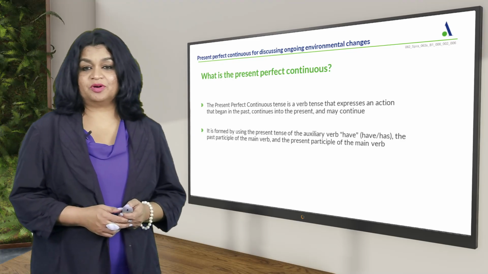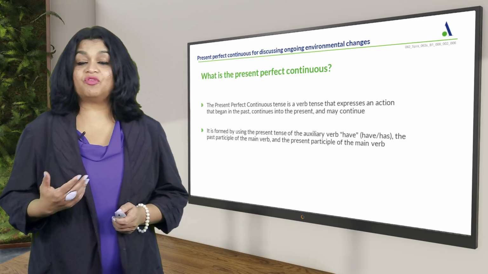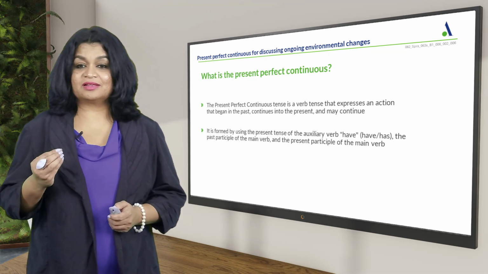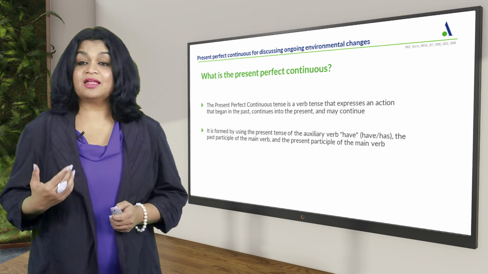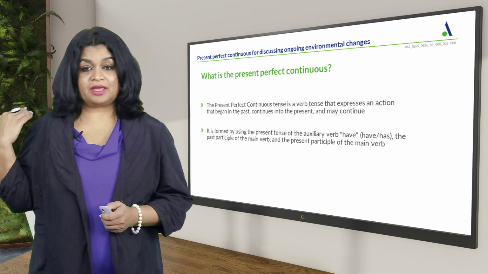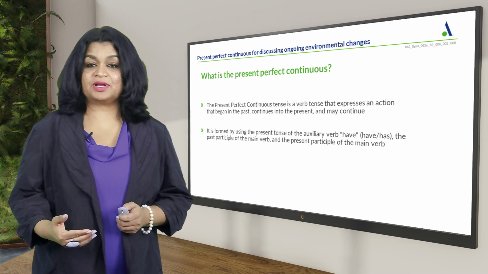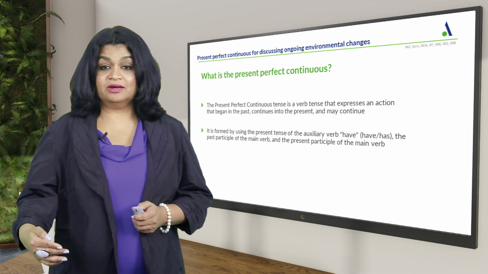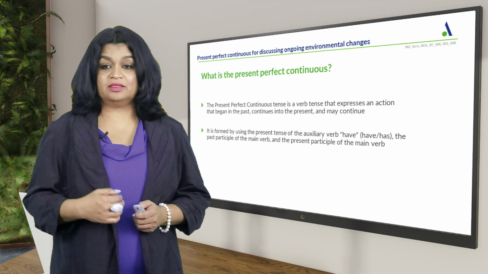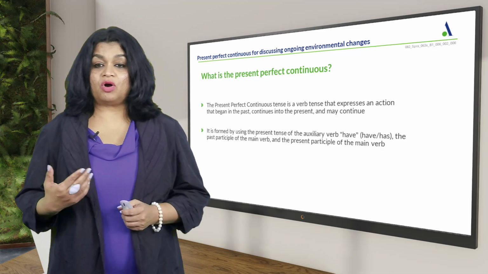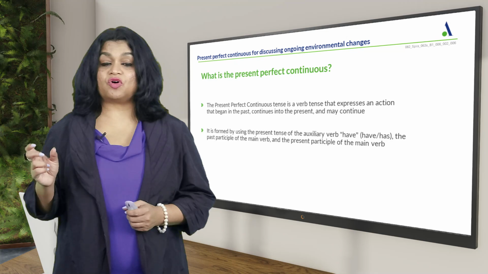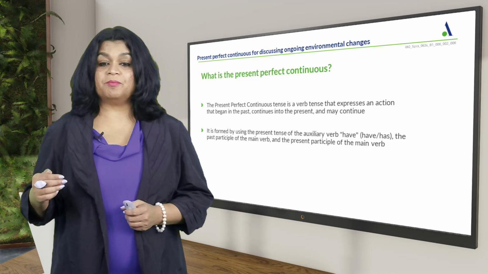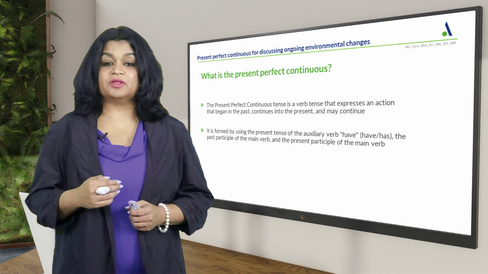So, what is present perfect continuous and how can I use it for discussing ongoing environmental changes? Present perfect continuous tense is a tense that expresses an action that began in the past and continues in the present, and it may continue. So, it began in the past and it's still here in the present, and it may continue in the future. It is formed by using the present tense of the auxiliary verb have, third person has, the past participle of the main verb, and the present participle of the main verb.